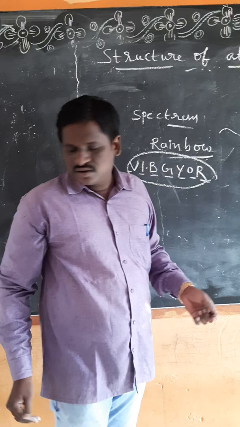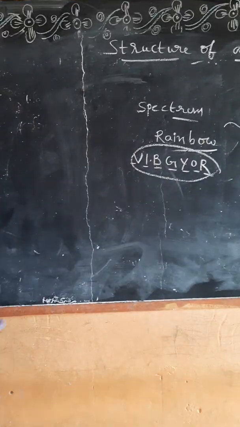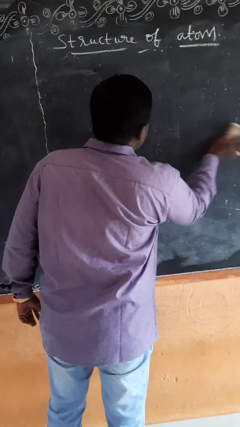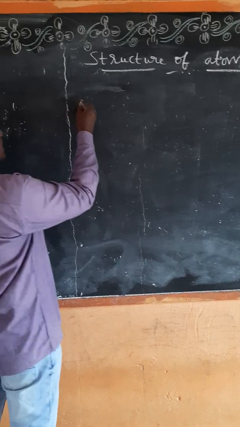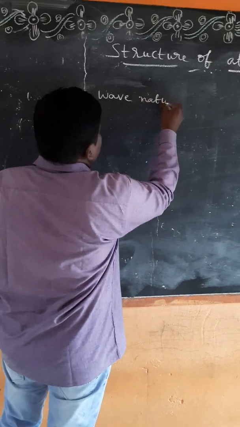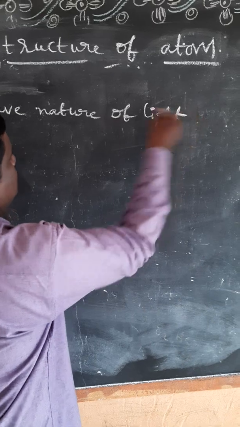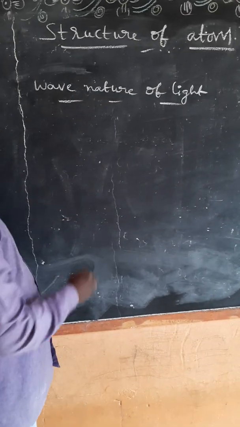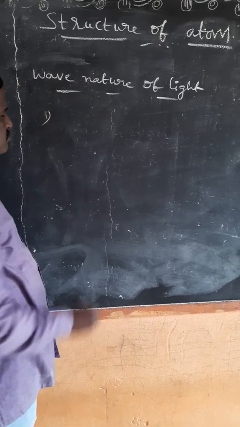Now, a very important topic: the electromagnetic wave, the wave nature of light. First one, light is an electromagnetic wave.